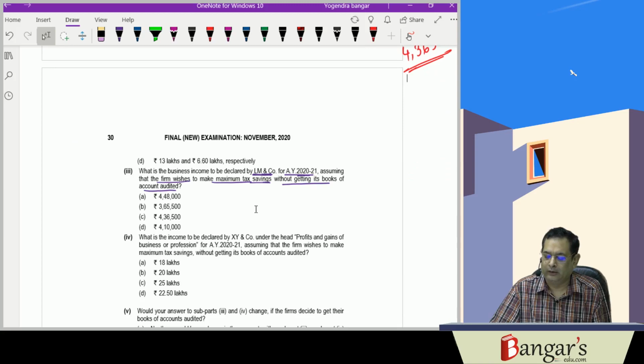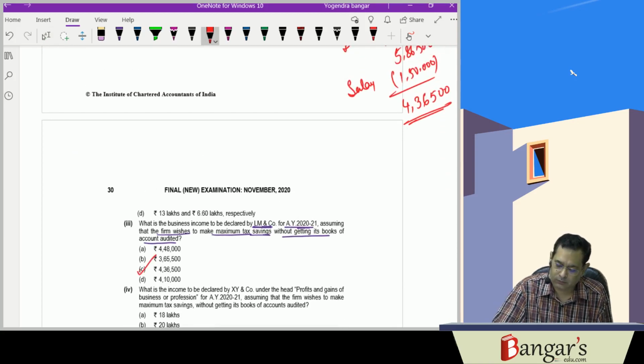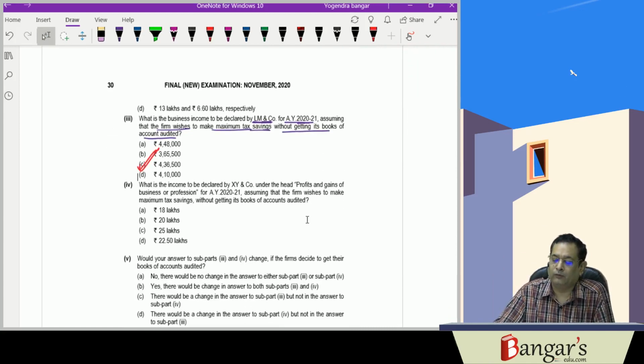So here, in case of the third case, what will be the business income of Element Company, assuming that the firm wishes to make tax savings without getting the books of accounts audited? So here it will be 4,36,500.